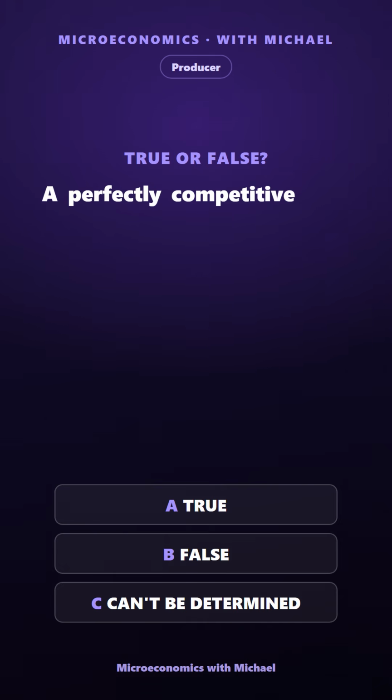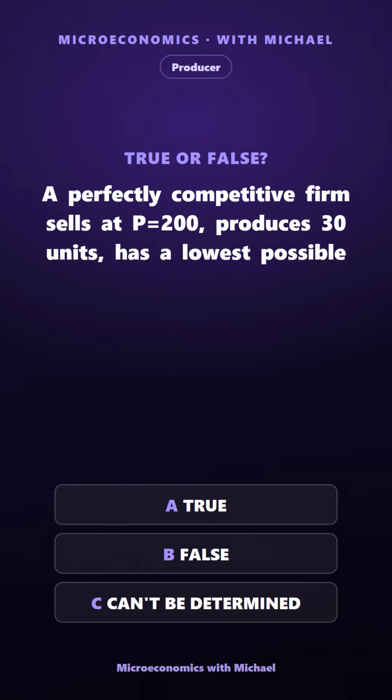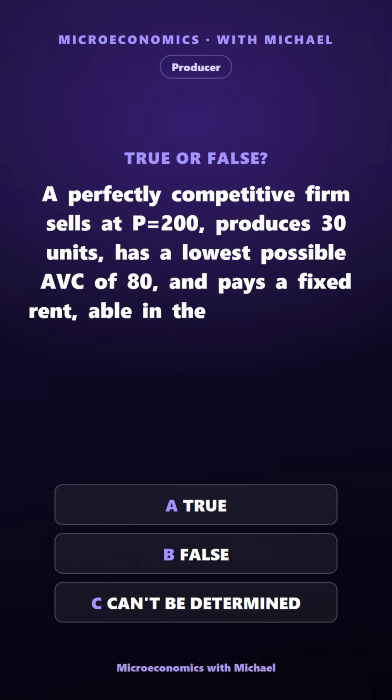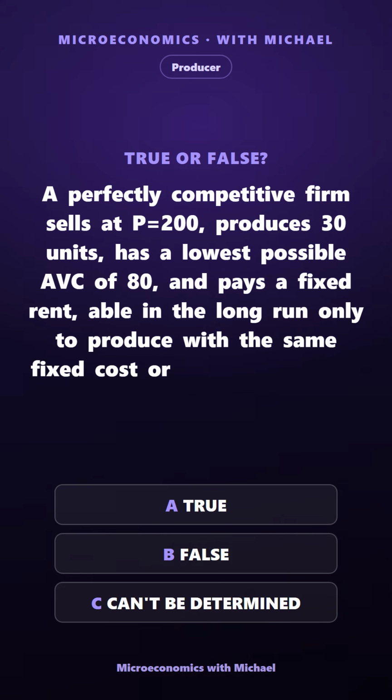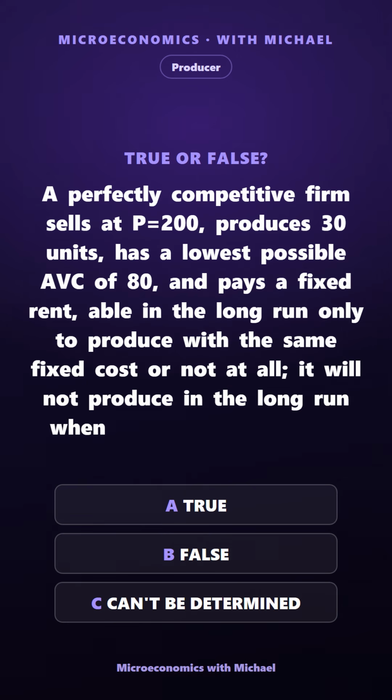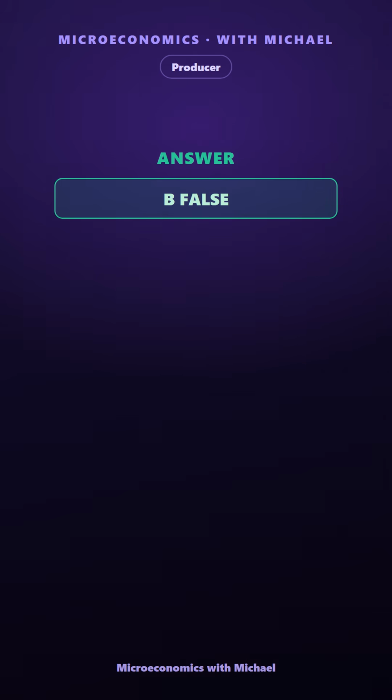A perfectly competitive firm sells at P equals 200, produces 30 units, has a lowest possible ATC of 80, and pays a fixed rent, able in the long run only to produce with the same fixed cost or not at all. It will not produce in the long run when the price rises above 250. True, false, or can't be determined. The answer is false. Incorrect.